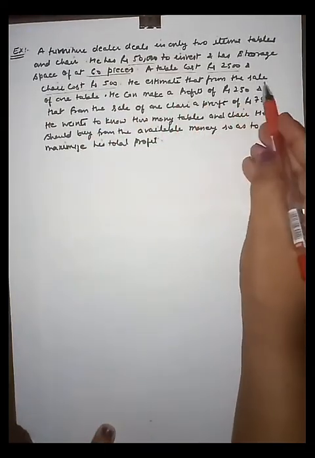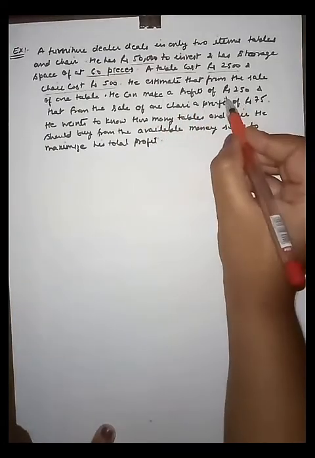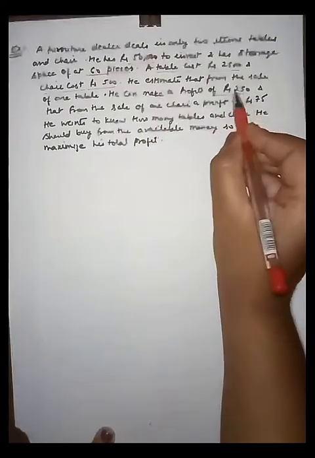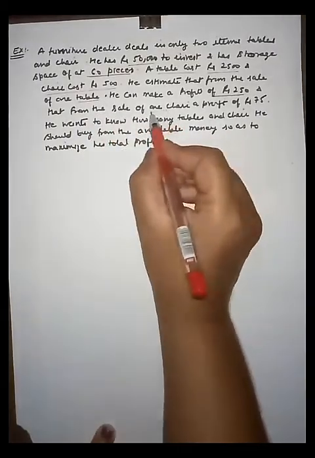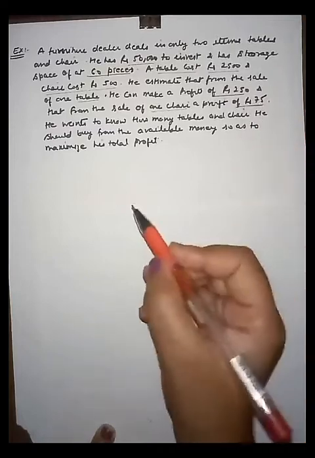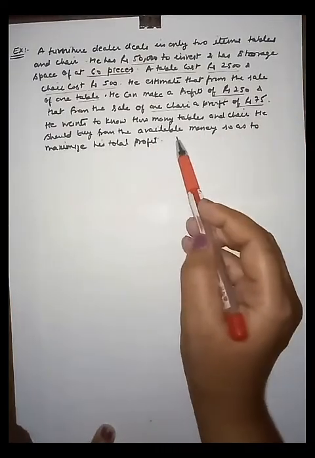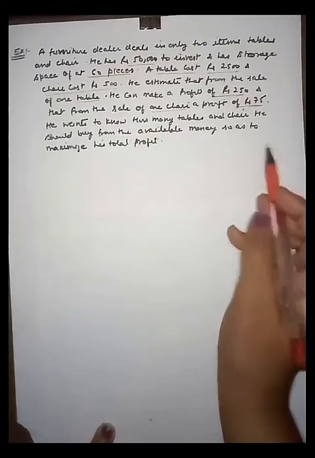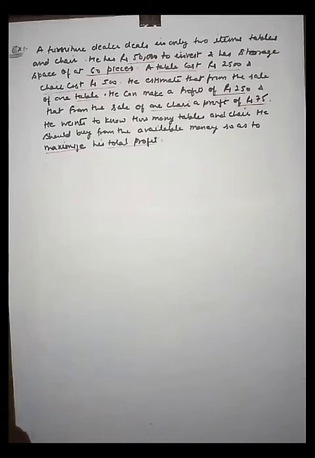He estimates that from the sale of one table he can make a profit of rupees 250, and for one chair a profit of rupees 75. He wants to know how many tables and chairs he should buy from the available money so as to maximize his total profit, right friends?